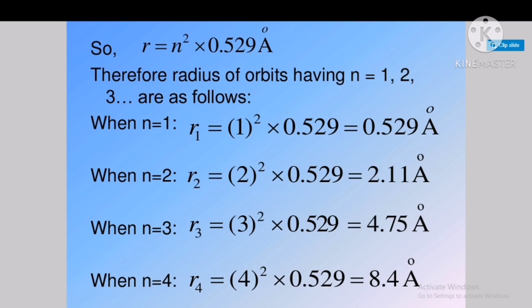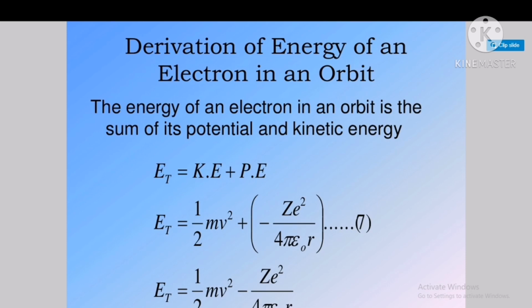By using this formula, we can calculate the radius of the nth Bohr orbit in various shells, K, L, M, N and so on. So for n equals 1, if you put n equals 1, 1 square is 1 multiplied by 0.5, we get this answer. In the similar way, we can find out the radius of an atom for different shells. So this is the first application, to determine the radius of the atom by using Bohr's theory.